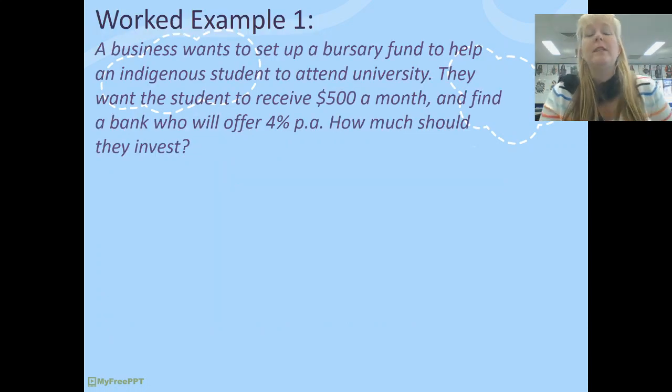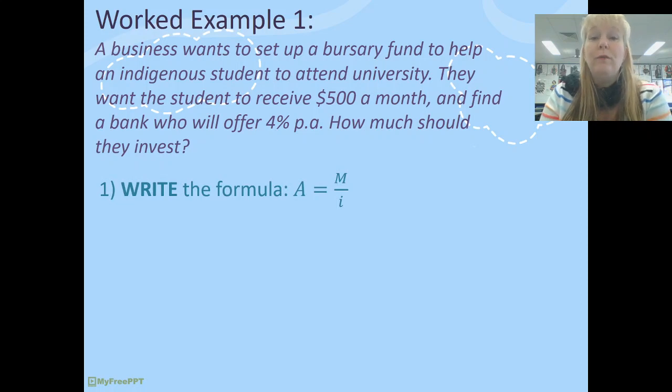So here's our first worked example. A business wanted to set up a bursary fund to help an Indigenous student to attend university. They want the student to receive $500 a month, and they need to find a bank who's going to offer them 4% per annum. How much should they invest to be able to guarantee that this student is going to get $500 a month? Well, step one is always going to be write your formula.